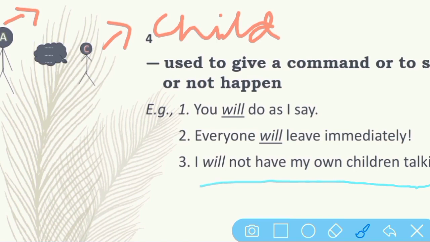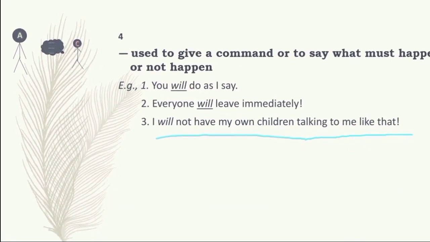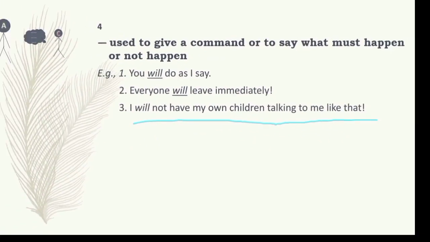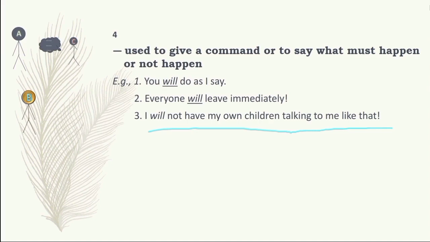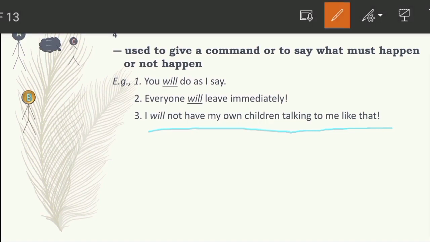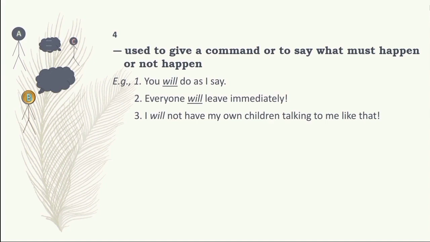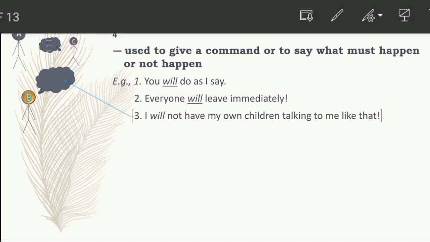After that, what happened? Another person comes, and assume it is a gentleman. He comes and sees the whole situation, that the boy speaks to person A in a very impolite manner. That has been seen by person B. So now person B thinks something. What does he think? He thinks: I will not have my own children talking to me like that.